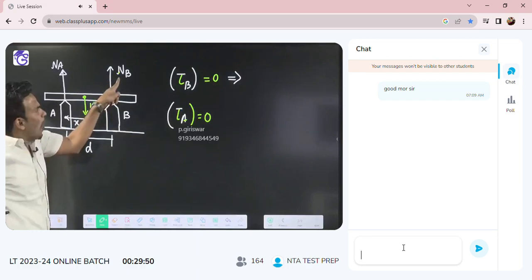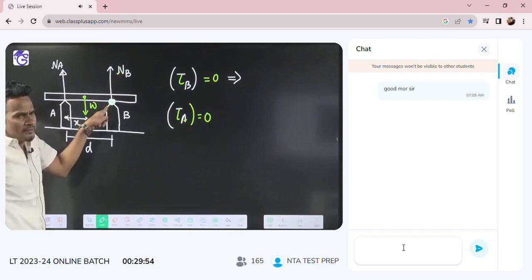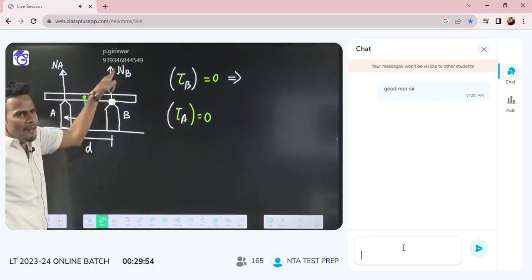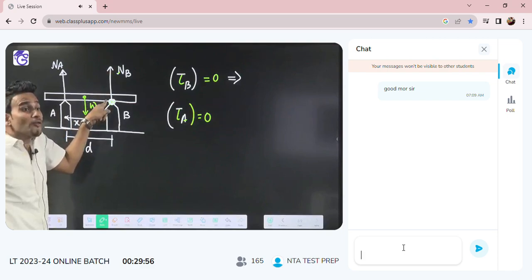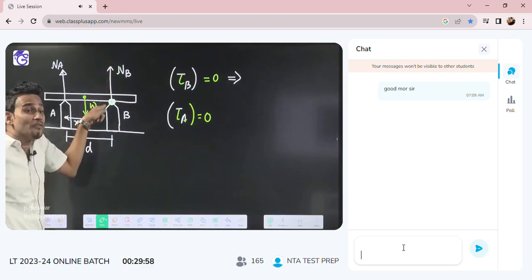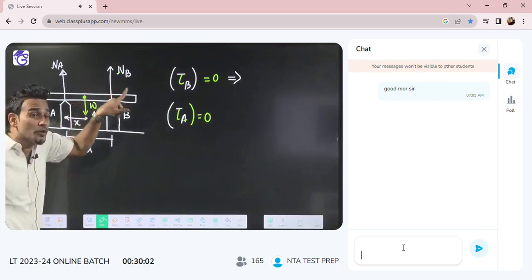Tell me how much torque MB will have about B. That torque will be 0. And NB will not give you any torque. Its perpendicular distance is 0. Same thing I told you in the last class also.